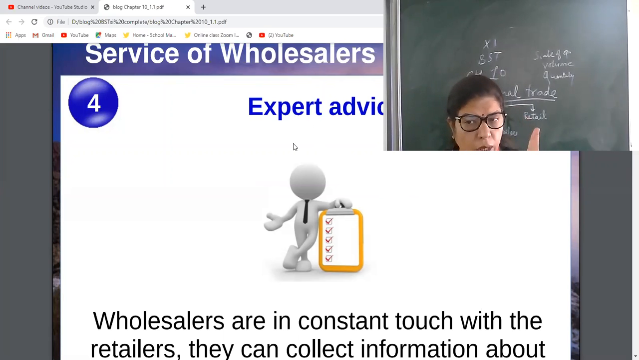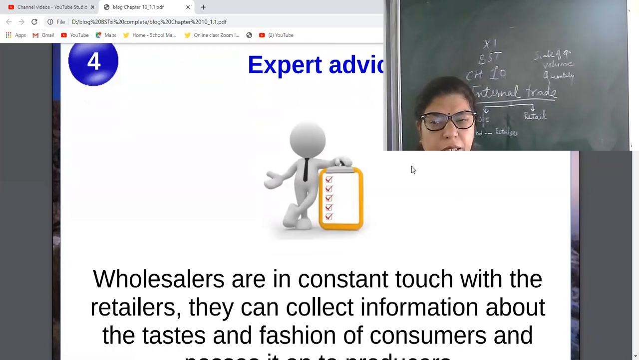So they know about competitors, customer strength, change in fashion, change in technology, change in demand, government policies, what the requirements arising are, what the competitors are providing. So they know about each and every point of the market. So they always have expert and better advice.